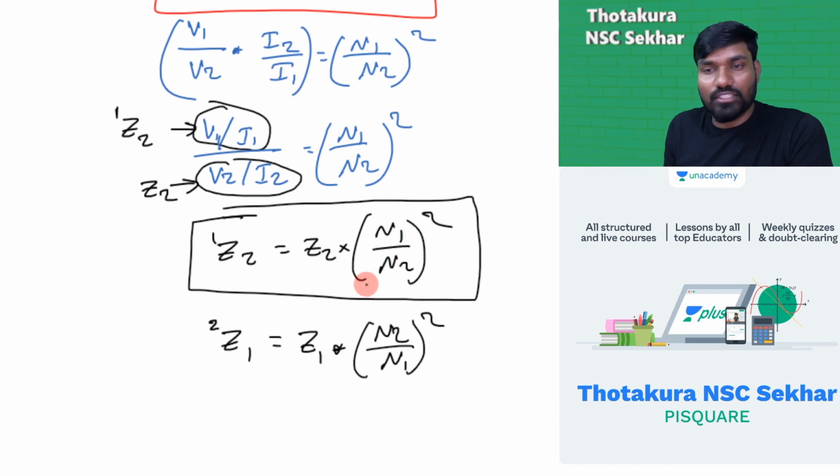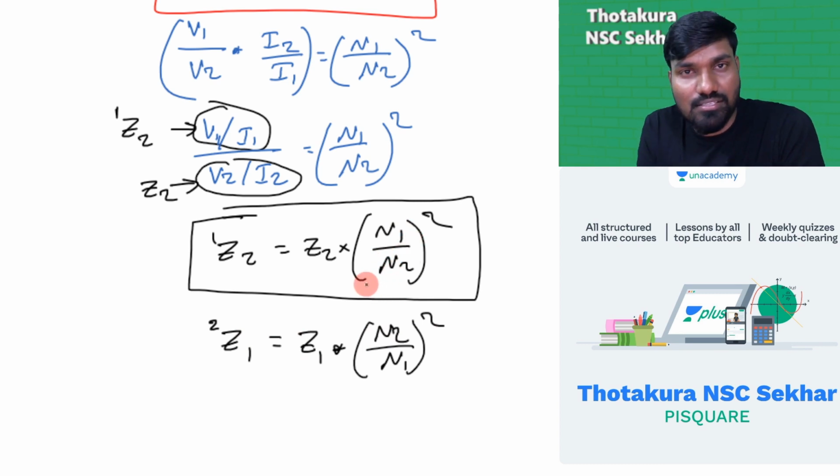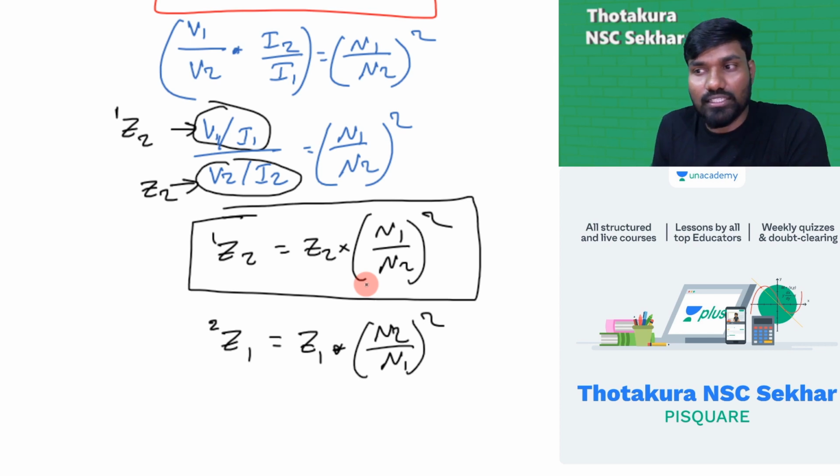This kind of thing is true for resistance, reactance and impedance. If it is voltage, you will not have the square. If it is current, you will have the reverse. Anyways, nothing to worry about all these things. You'll get to see all of this in the case of machines. For now, these two are good enough.